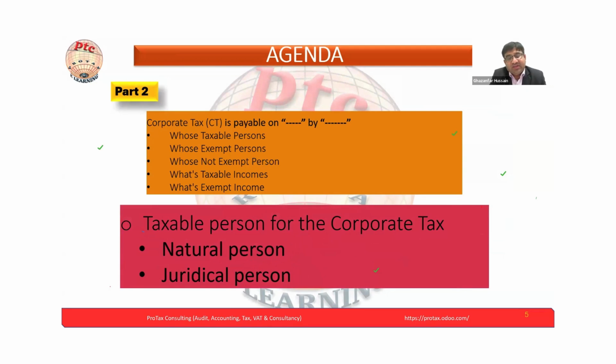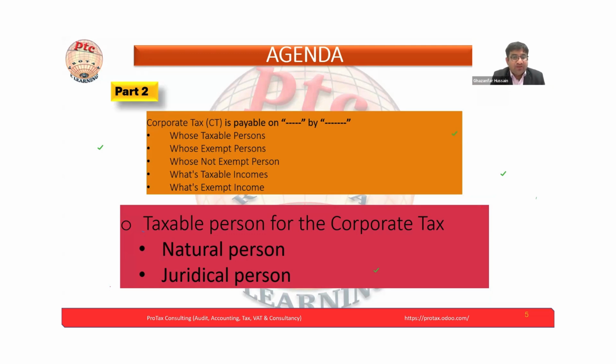So now the next topic, that is a very important topic. Corporate tax: who will pay the corporate tax and who will not pay the corporate tax, and on which income the corporate tax will be paid. This is the important part.